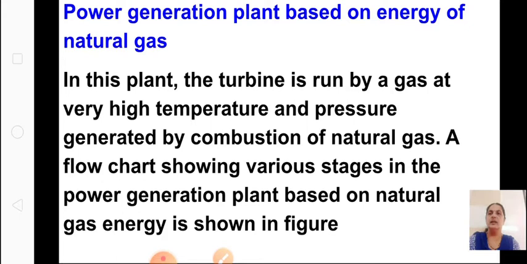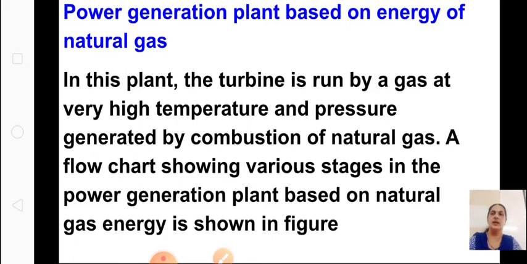In this plant, the turbine is run by gas at very high pressure and temperature. This is using the compressed gas generated by combustion of natural gas. So when the natural gas is burned, you will get gas of high temperature and pressure, and this helps to run the power plant.